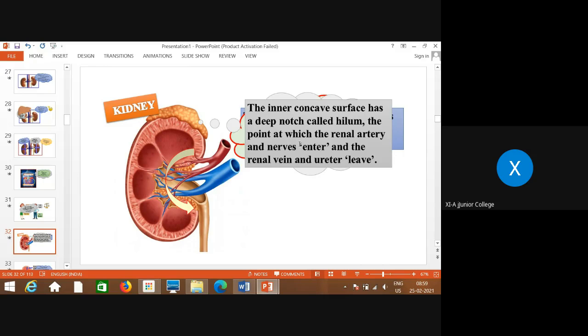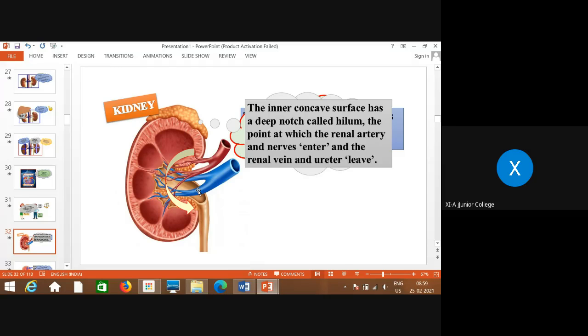Okay, the inner concave surface has a deep notch called hilum. So whatever the notch here, you can see this deep notch, that is called hilum. And what is the role of this hilum? It is the point at which the renal artery and nerves enter, and the renal vein and ureter leave. See, this is the renal artery, it is entering, nerves are entering, and this is the renal vein, and this is the ureter which is leaving. So this notch is called hilum.